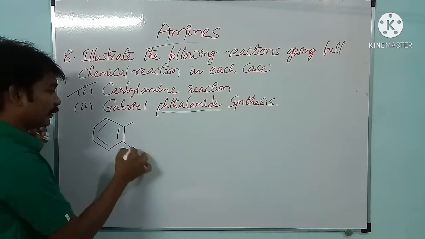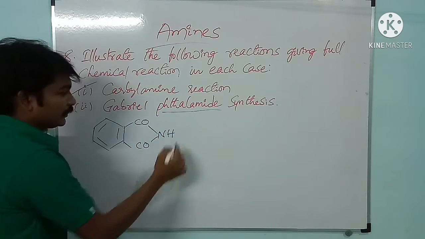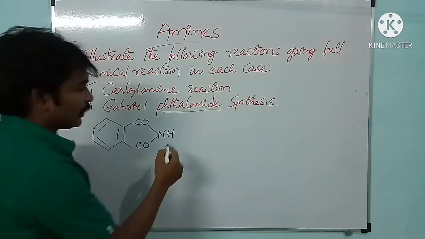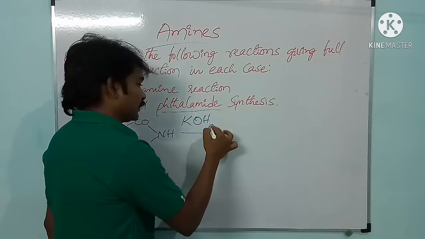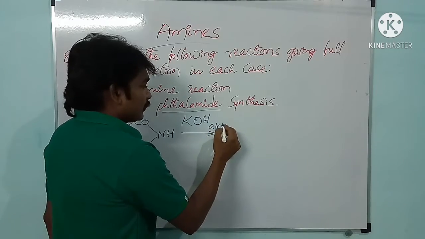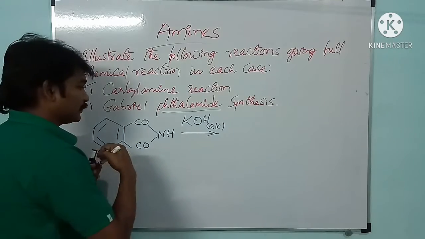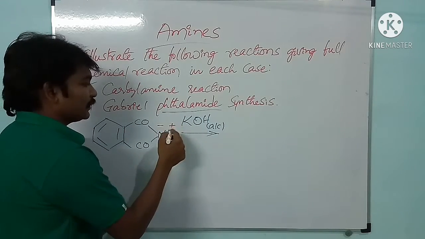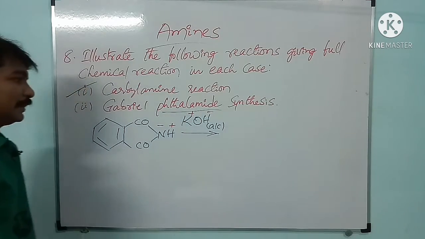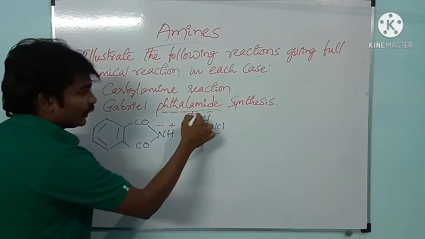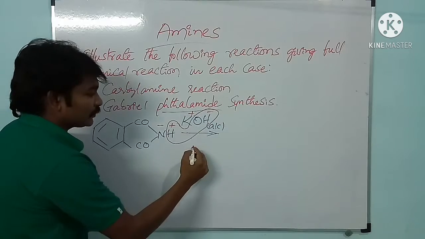See here, phthalimide is treated with alcoholic potassium hydroxide. See here, we know that nitrogen is negative and hydrogen is positive, and in case of KOH, potassium is positive, OH is negative. This OH minus combines with H plus and gives a water molecule.